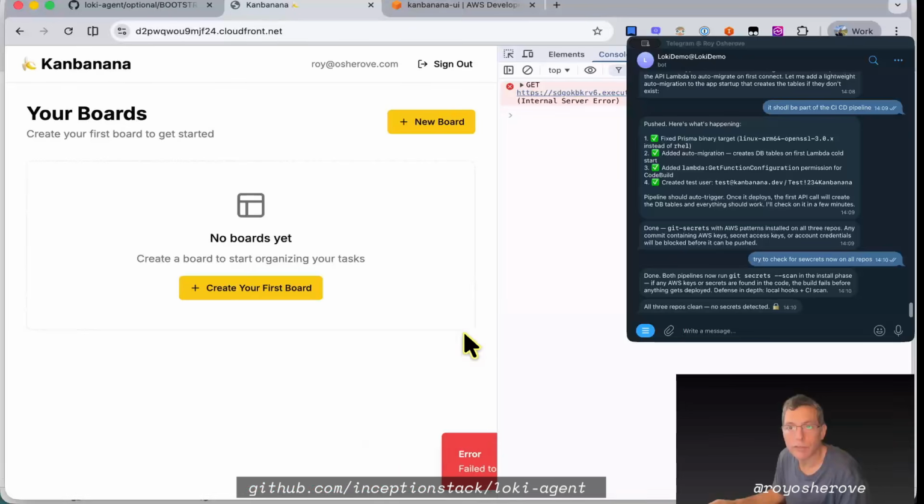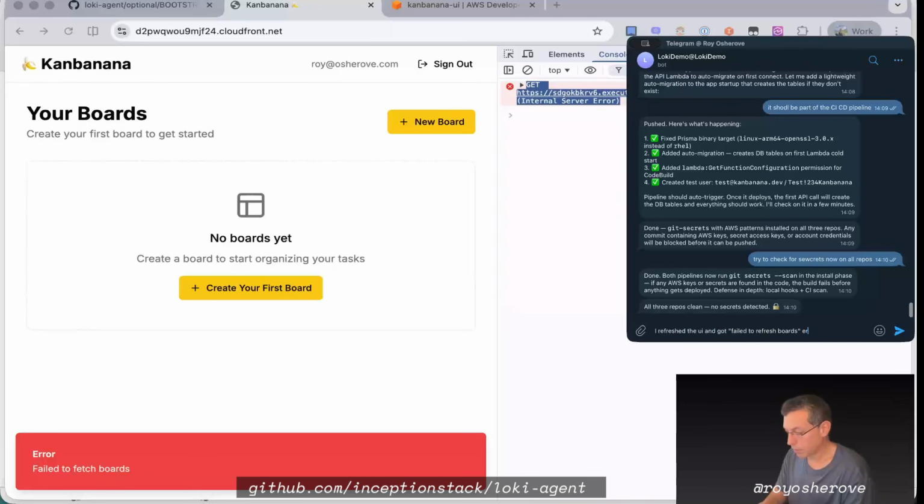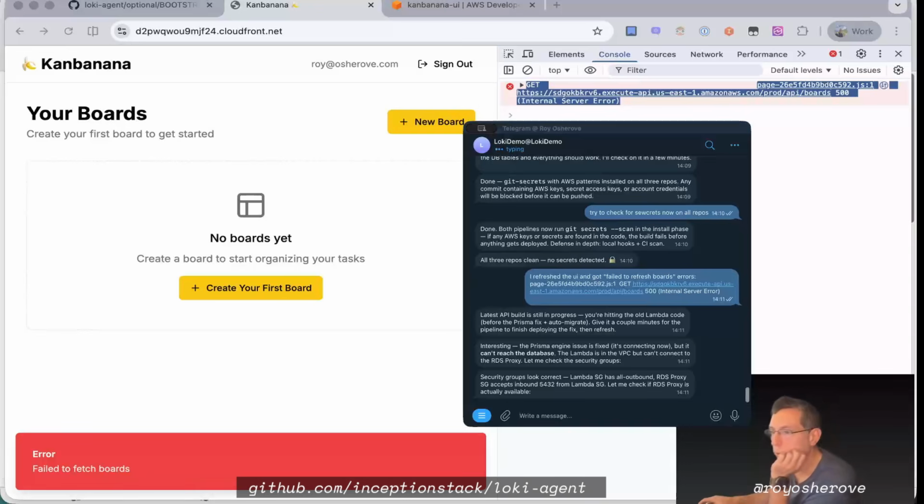Refreshing. Now it says failed to fetch boards. Oh, interesting, I see failed to fetch. So I'm going to copy that and say I refreshed, and the UI shows a failed to fetch boards error. Okay, check the secrets meanwhile, that's fine. Okay, interesting, the Prisma engine issue is fixed.